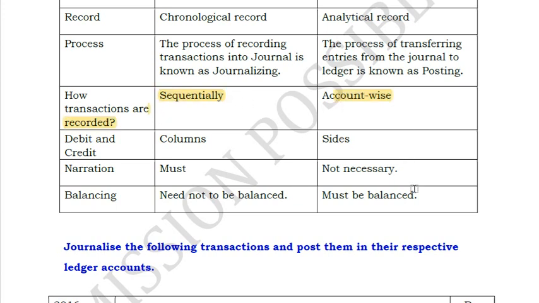Okay, and this must be balanced, this need not be balanced. Yes, this need not be balanced because it is recorded in a different manner, like sometimes debit, sometimes credit and all. But your ledger should be balanced, the debit and credit should be equal. Then that is when your entire profit and loss account becomes equal.